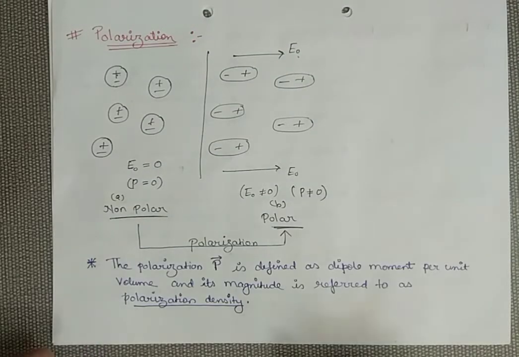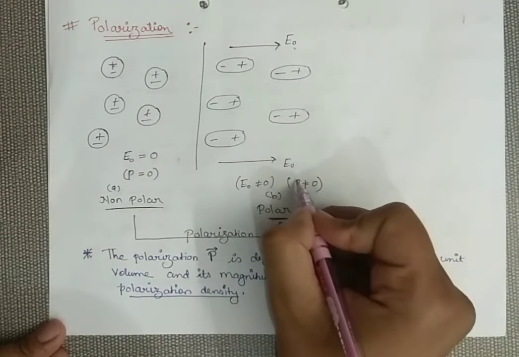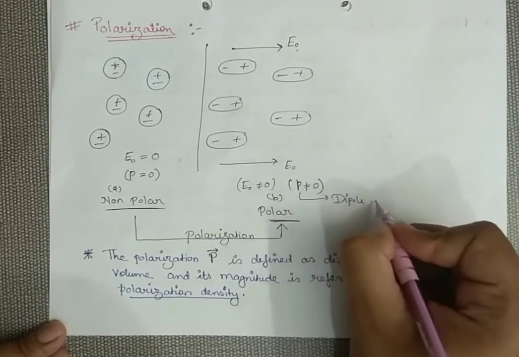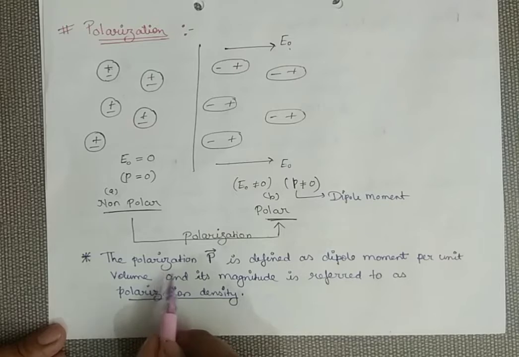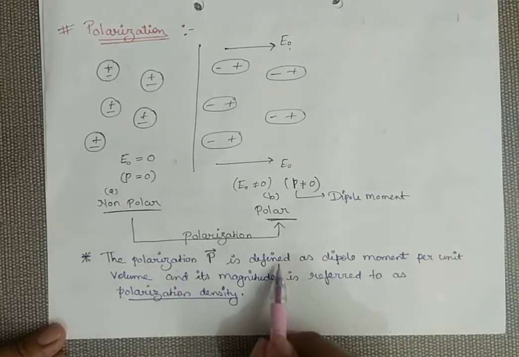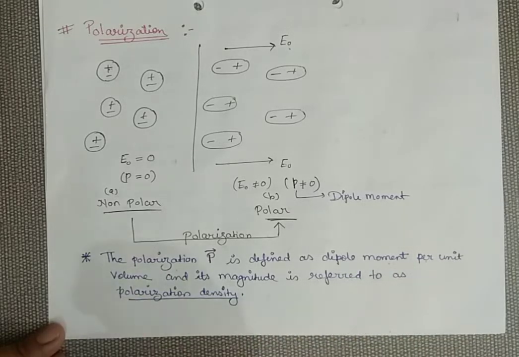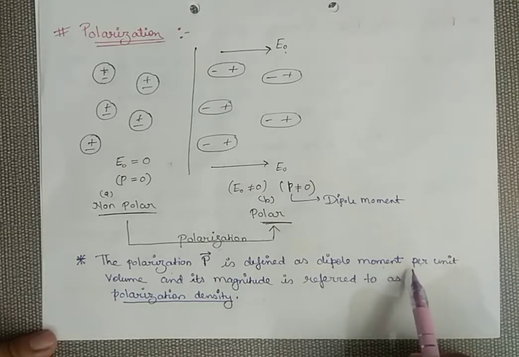Just go through this small definition I have used here. The polarization is represented by capital P. Don't get confused with this P and this P. Here this is the small p, and this small p stands for dipole moment, which I have taught in our first chapter, and this capital P stands for polarization. So polarization is defined as dipole moment per unit volume. How many dipoles are developed divided by the volume of your molecule.